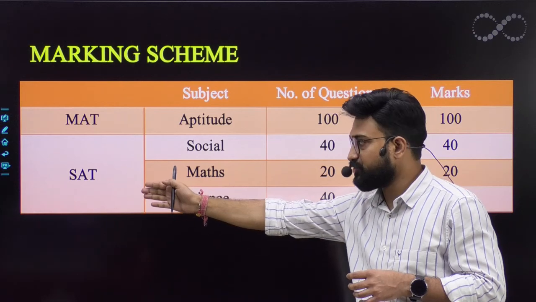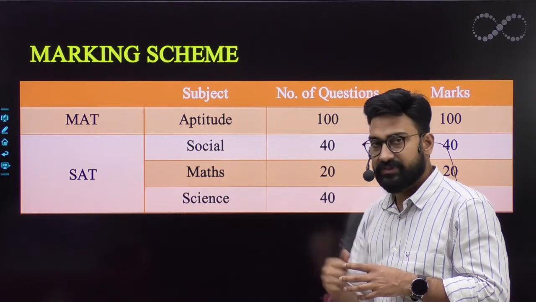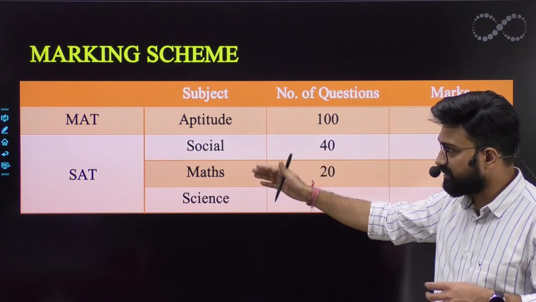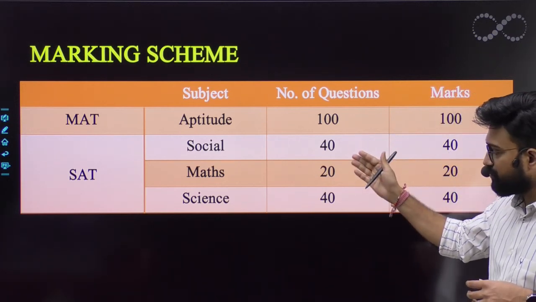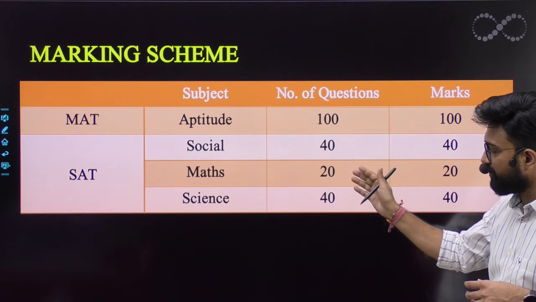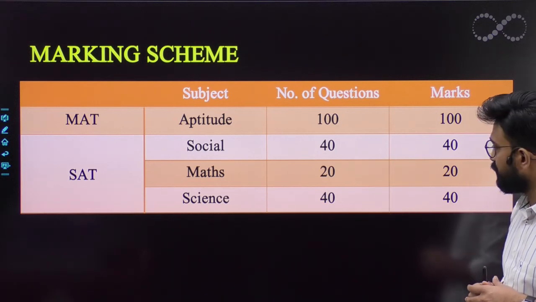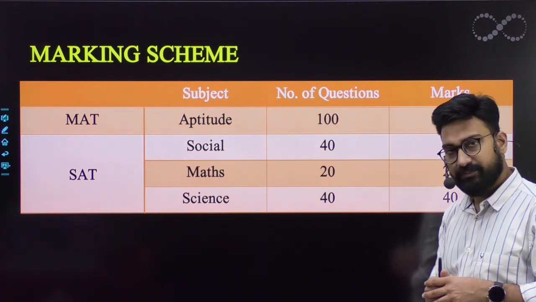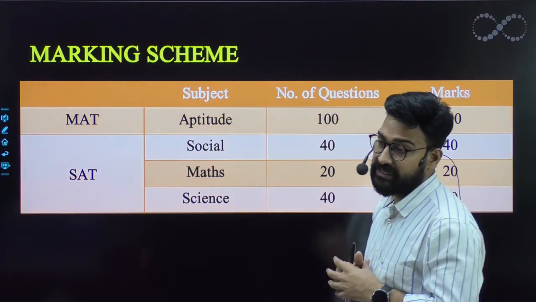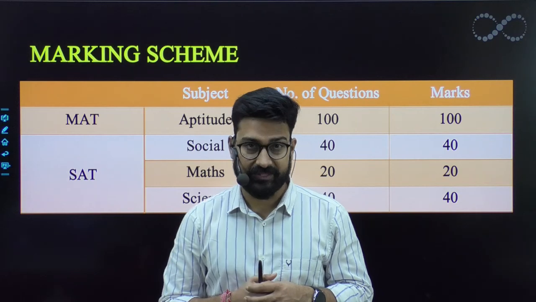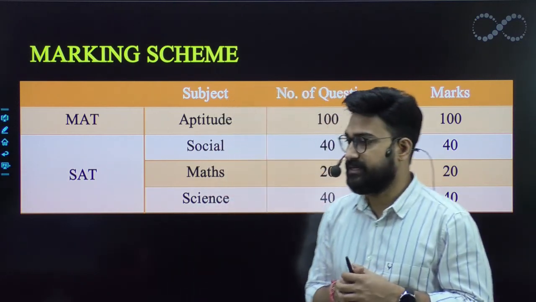Then the second section of your test is SAT, which comprises social studies, math and science. In social studies you'll have 40 questions, in maths 20, and in science 40 questions. In totality, in the SAT portion you'll have 100 questions to answer. There is no negative marking, that means you have to attempt the whole paper, okay.